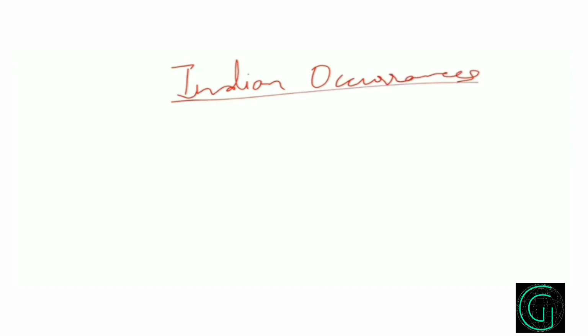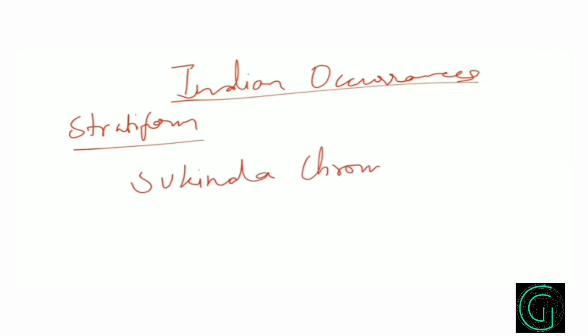Now we can take a look at Indian occurrences of chromite. I think almost all of the chromite in India is of stratiform type. You must have heard of the Sukinda chromite belt.